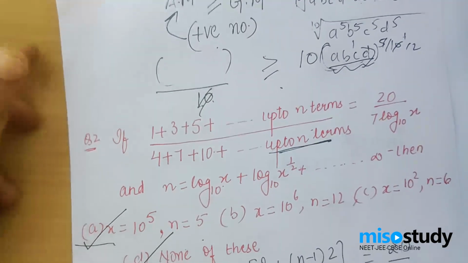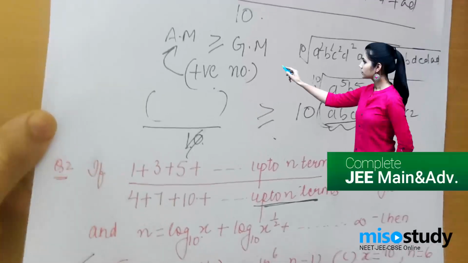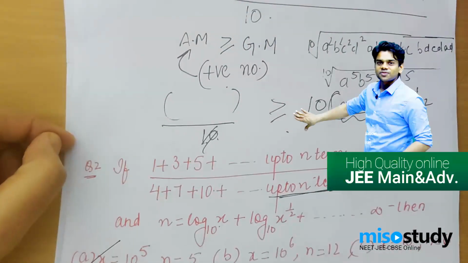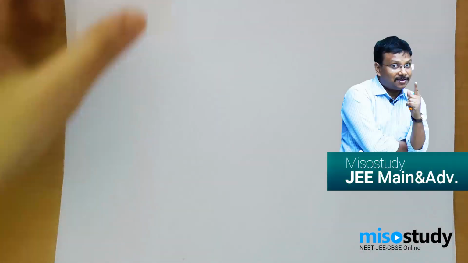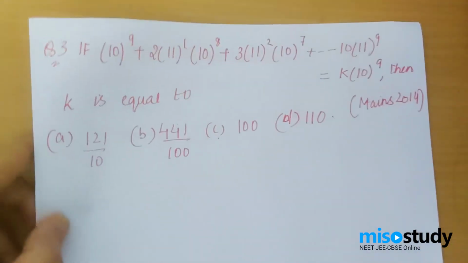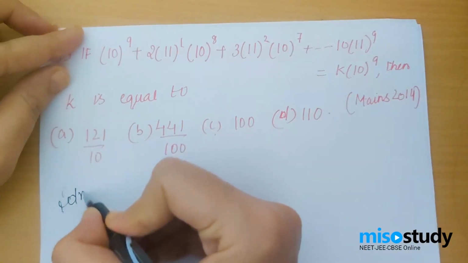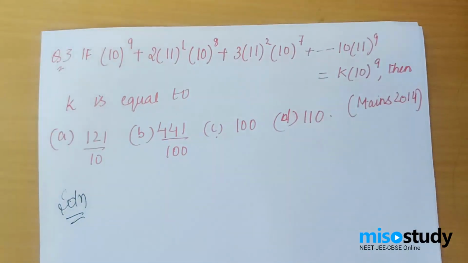Alright, I hope you've understood this question. It was a simple question that used the properties of log and a bit of sequence and series. Coming to the next question, question number 3. This question has been asked in Mains 2014, and again an interesting question. Why? I'll tell you shortly. So let's first of all write down the solution.